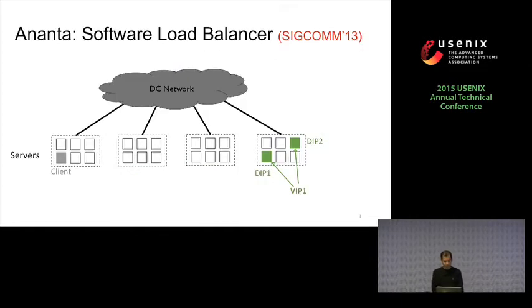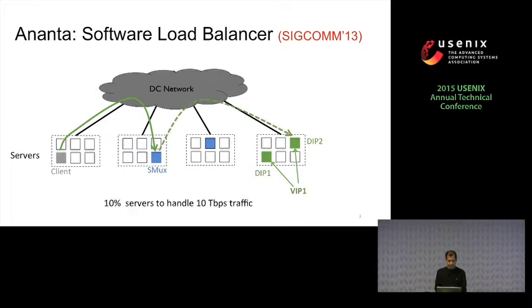Ananta, a software load balancer which was published in SIGCOMM 2013, is one of the popular ways of doing load balancing. Ananta spreads hundreds or thousands of software muxes throughout the data center. Individually, a software mux runs on a commodity server, and the web traffic coming from the clients is first forwarded to the software muxes. The software muxes then use the VIP to DIP mapping to split this VIP traffic across DIPs and forward it to the DIPs. But at cloud scale, Ananta is very costly. In a 40K server data center, it would take almost 10% of all the servers just for load balancing, which is too costly.